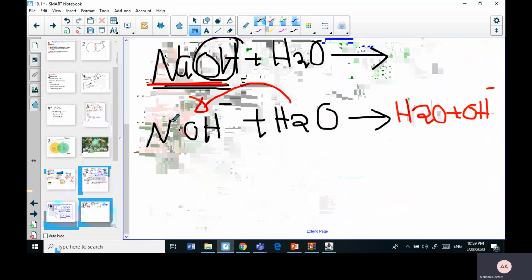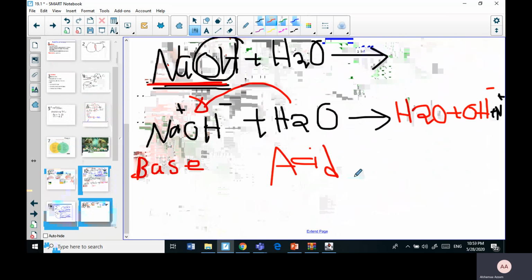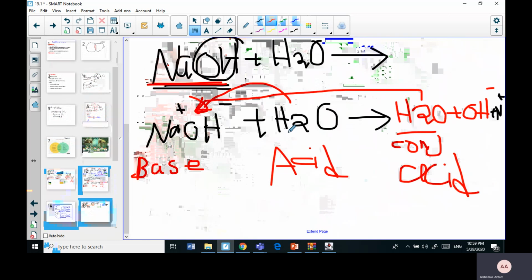Now, let's put the sodium back. We will have the sodium here. So the sodium hydroxide worked as a proton acceptor, so it is a base. Water donated the proton, so it worked as an acid. This water is connected to the sodium hydroxide, so it is the conjugate acid. And the hydroxyl group that came from the water is the conjugate base.